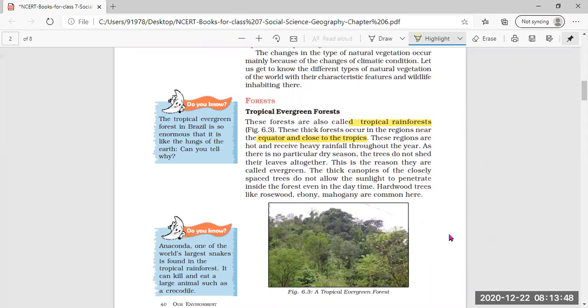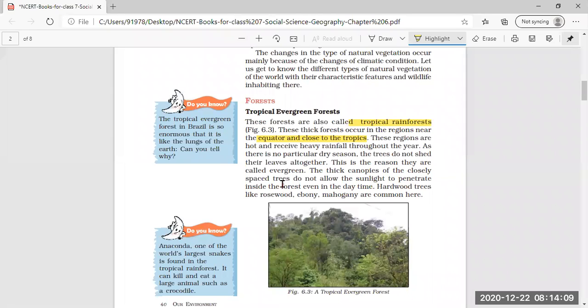And just near the equator, there are the tropic of Cancer and tropic of Capricorn. So these tropical evergreen forests are found close to the equator and close to the tropics, that is tropic of Cancer and tropic of Capricorn.